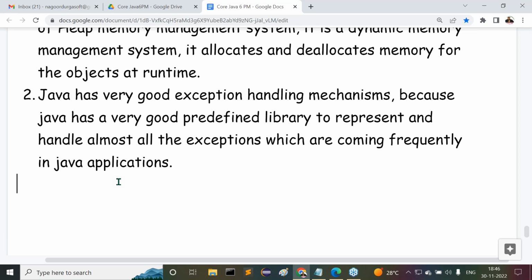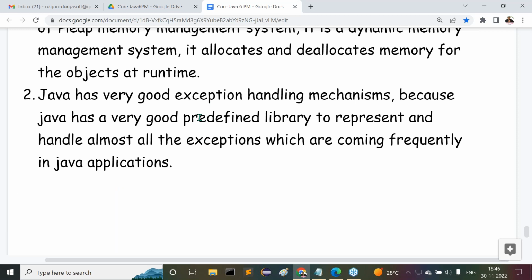But as right developers, we have to recognize that exception, handle that exception, and then avoid abnormal termination of our application. Always we have to provide smooth termination to the application. We should not provide abnormal termination to the application. We must provide smooth termination to the applications. Because of that reason only, we have to go for exception handling mechanisms.